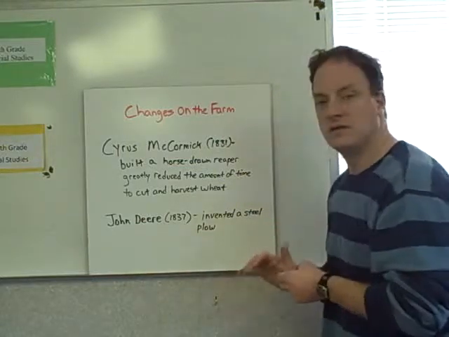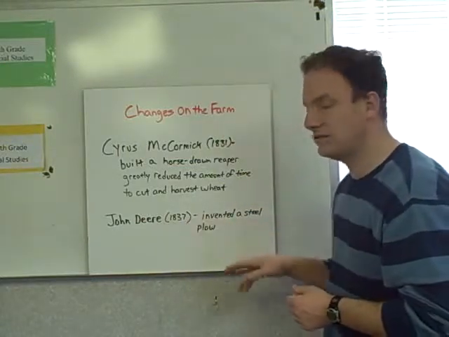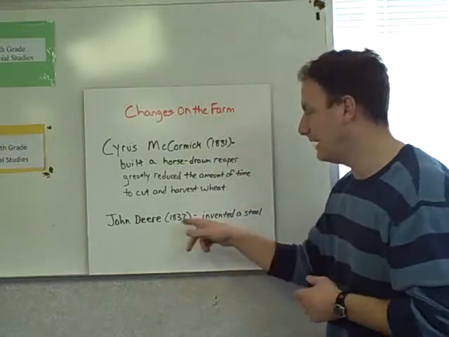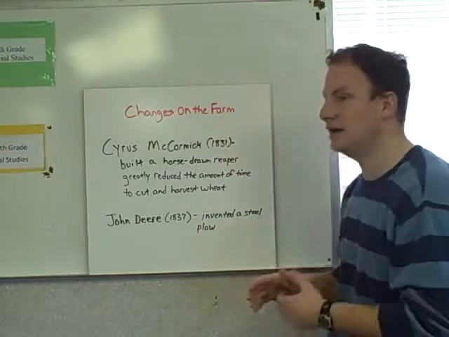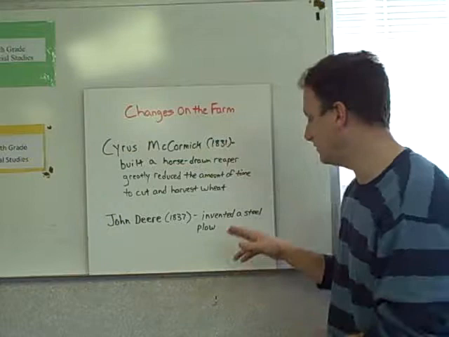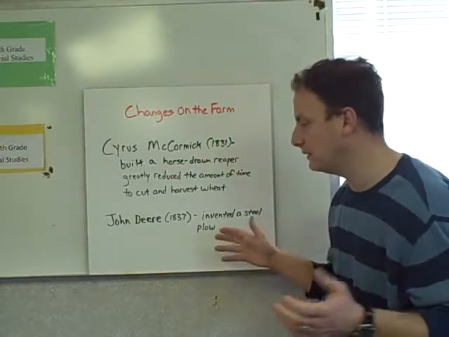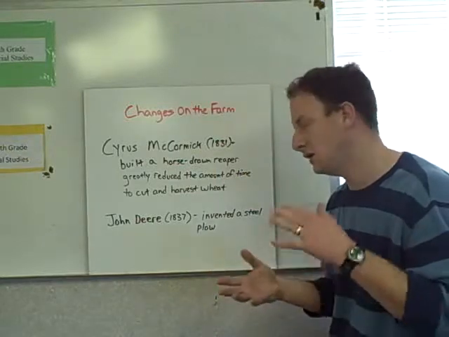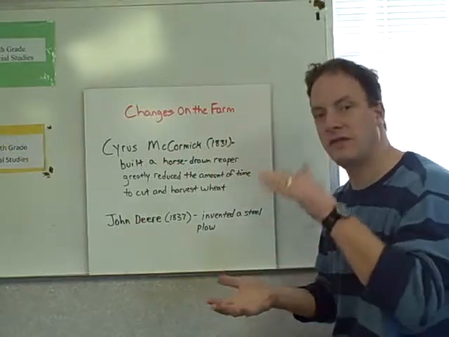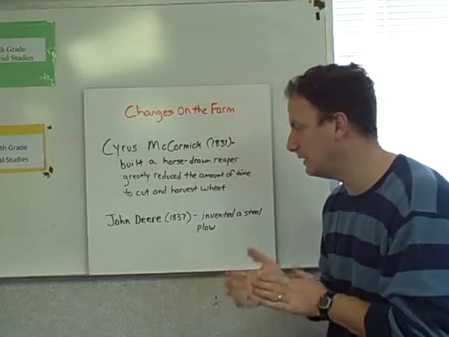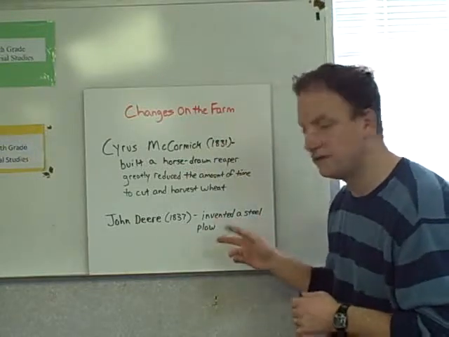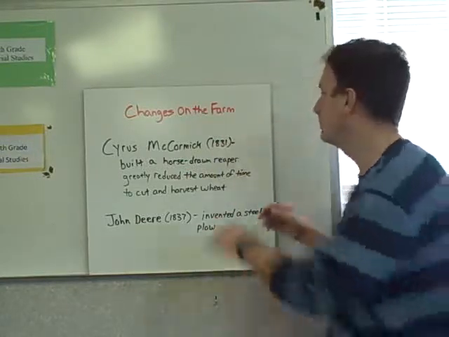John Deere becomes a popular name during this time. In 1837, he is a blacksmith, and he invents a steel plow. Now, this plow is used out in the middle part of our country and other places to plow the thick soil that was in the area. Now they could use this plow and do that. You've heard of John Deere before.